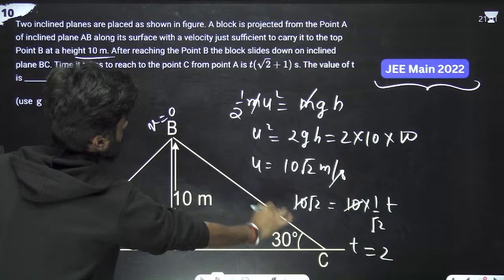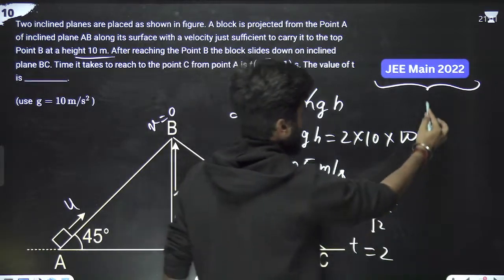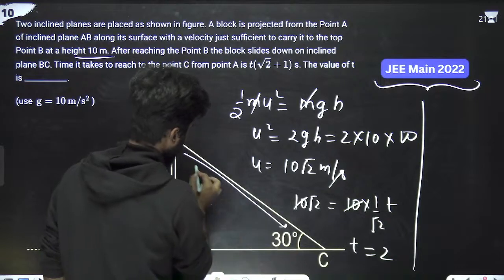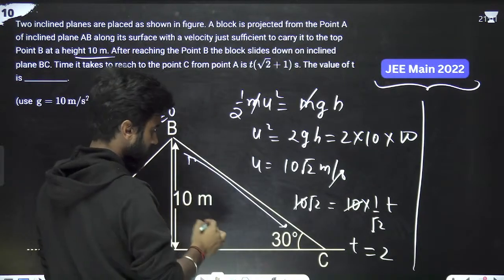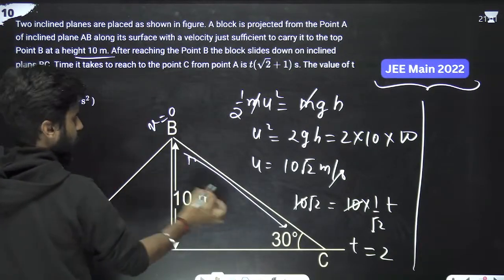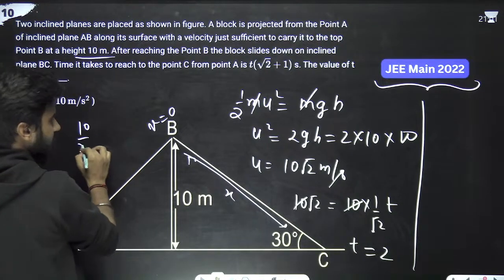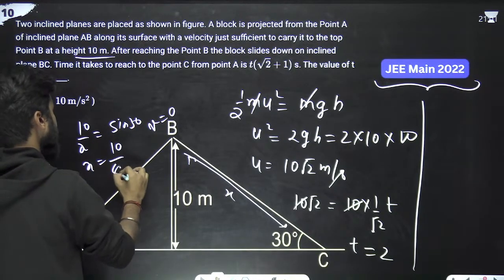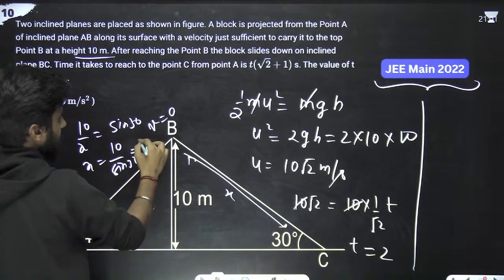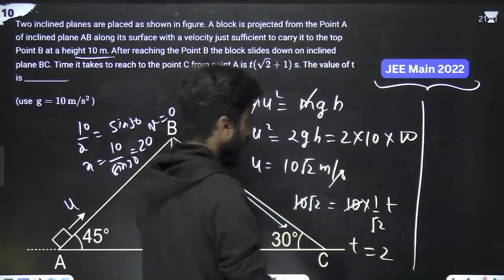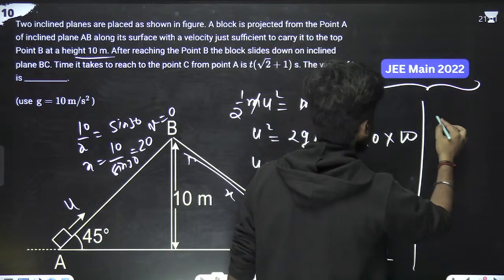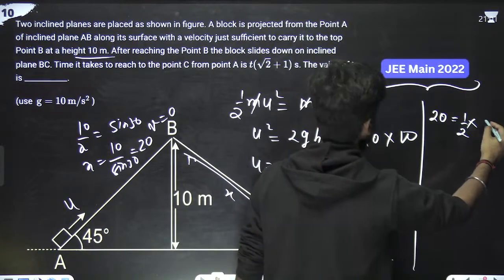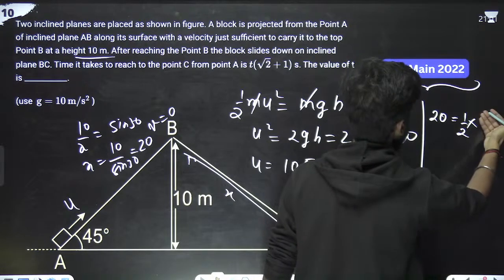Now for this process, we simply have to calculate the time. This height is 10, so suppose this length is x. So 10 by x is equal to sine 30. So x is 10 by sine 30, which means 20. So it is traveling 20. So 20 is equal to half, acceleration is g sine 30, g means 10.